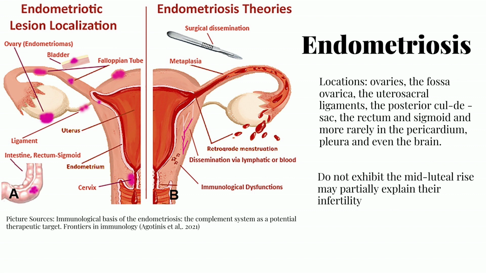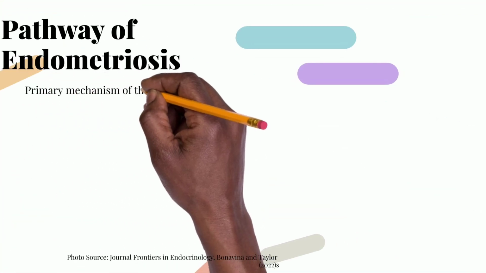Women with endometriosis do not exhibit the mid-luteal rise, in which the follicle that bursts and releases the egg during ovulation develops into the corpus luteum, which may partially explain their infertility. Now let's continue on the pathway of endometriosis.